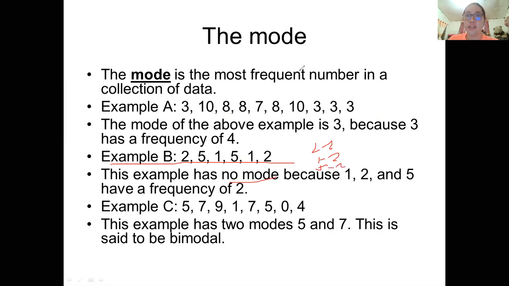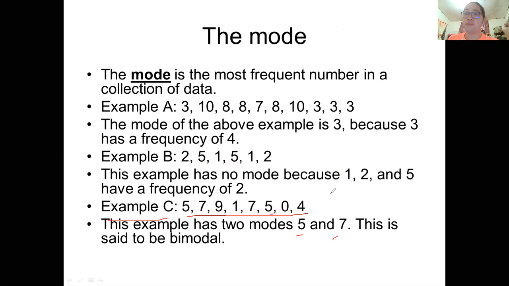Meaning to say, there is no most frequent number in this given set of data. That's why we don't have a mode here. Another one is example C: 5, 7, 9, 1, 7, 5, 5, 0, 4. This example has two modes, 5 and 7. 5 repeats twice, 7 repeats twice. Therefore, we have two modes.